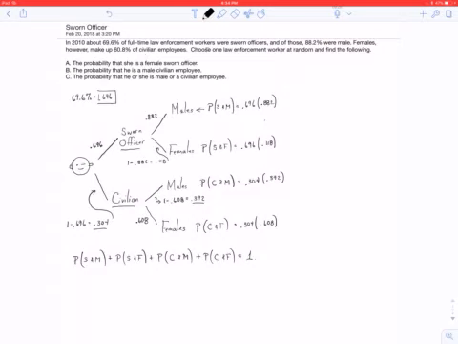If it's not 1, you need to go back and recheck. Maybe you made an error entering a number on the calculator. Next, now we are ready.